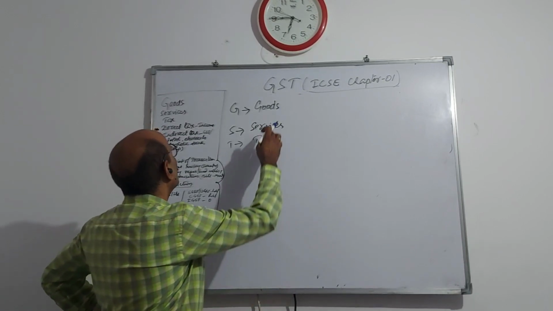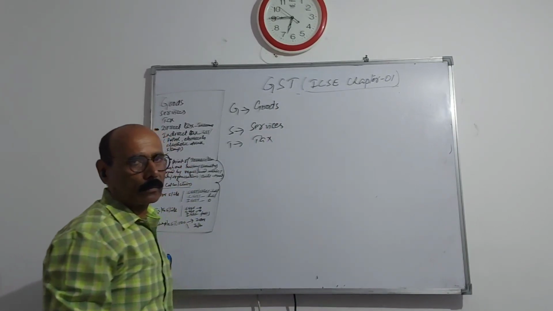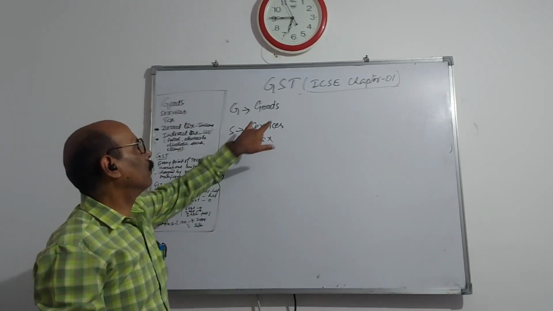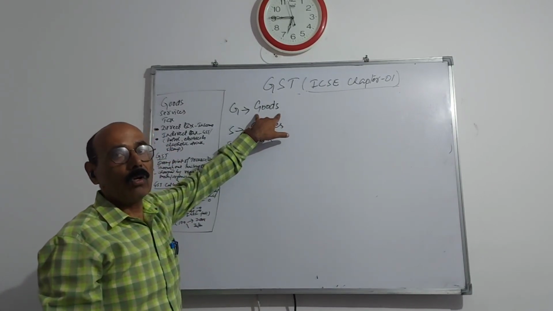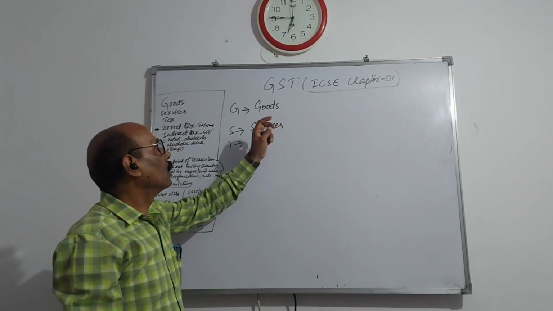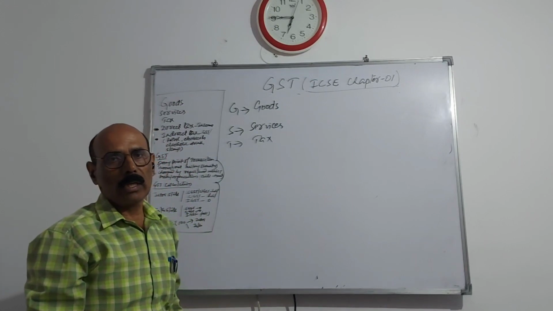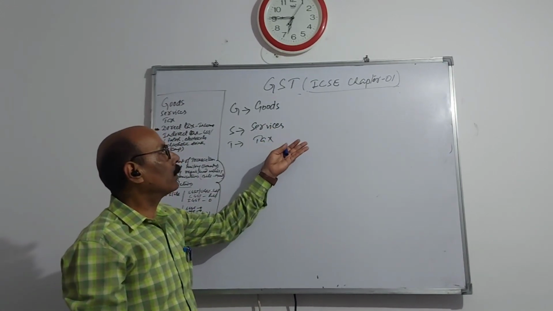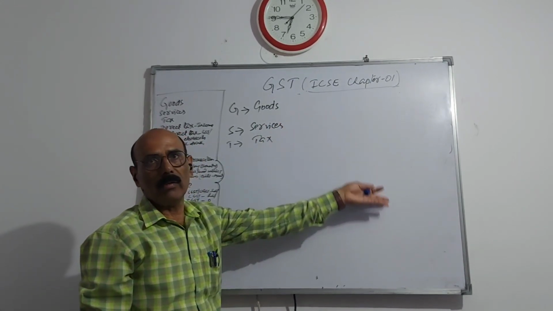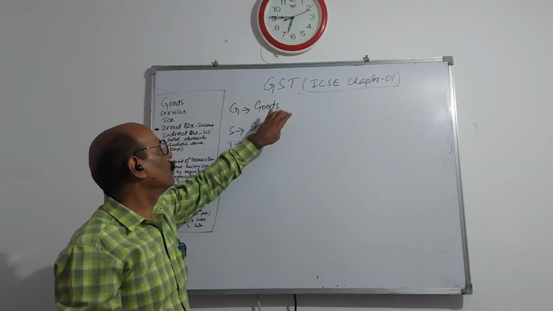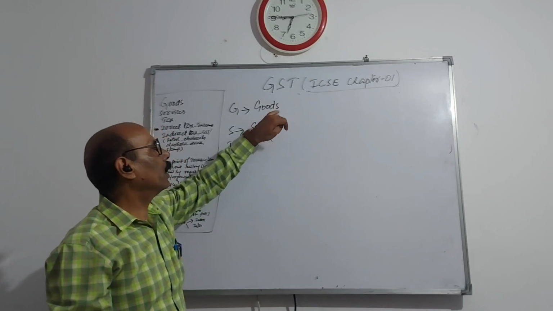Goods means any item, especially on a commercial basis, that can be transferred from one place to another place. Commercial purpose means for making money, for benefit. So all these items will be called goods.